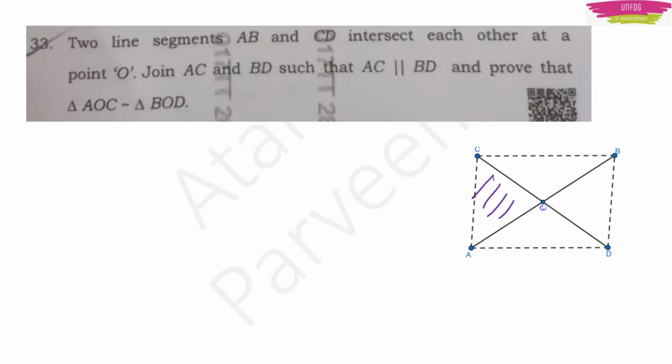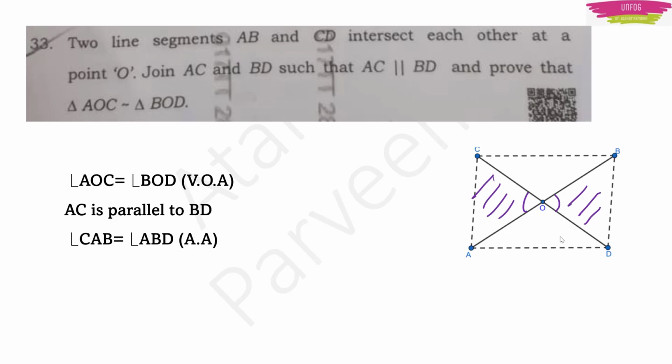So this triangle and this triangle. We have to apply the simple concepts here between the two parallel lines. We know that here angle AOC will be equal to angle BOD because these are vertically opposite angles.